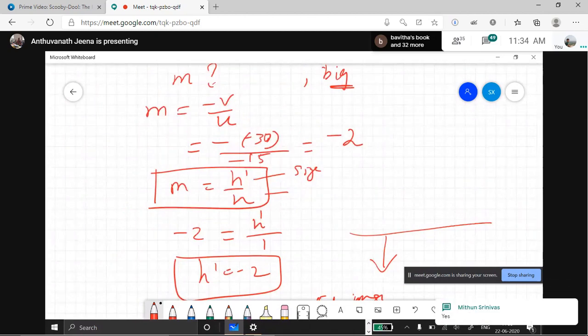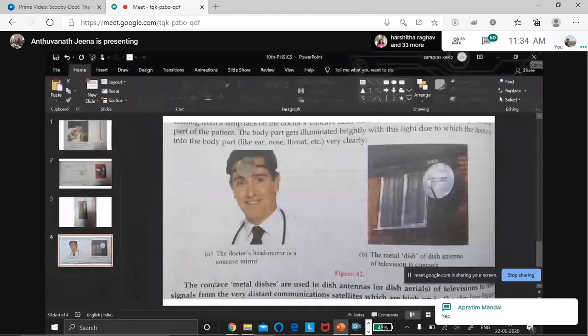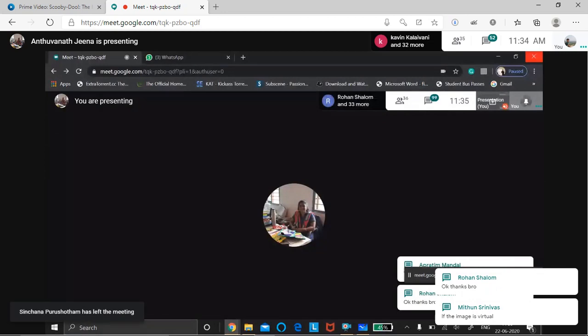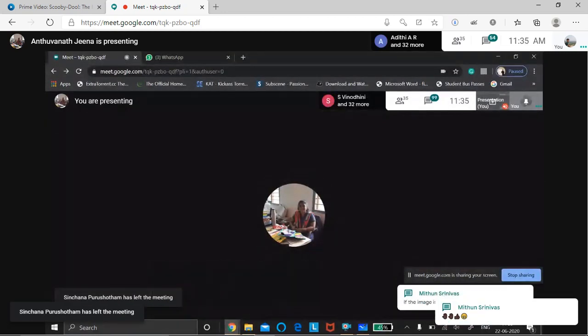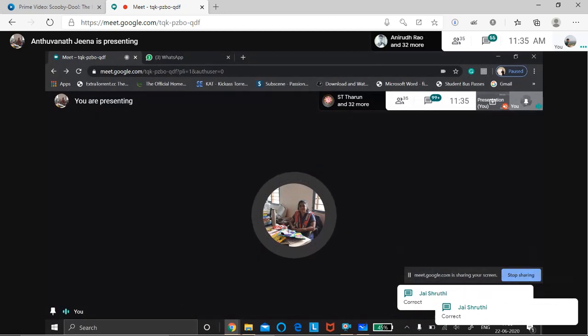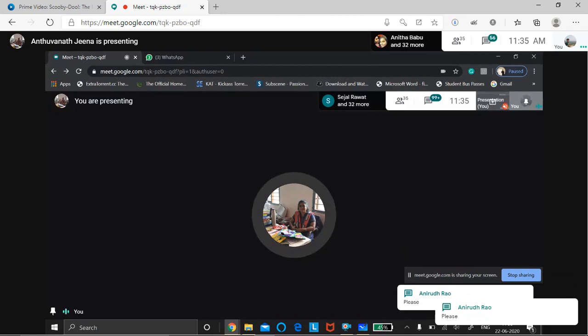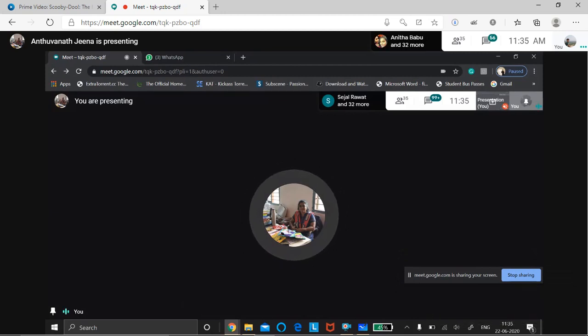Okay, children. What are the standard units for magnification? Magnification is twice. It has no unit because the units get cancelled. M is equal to h dash by h, so both units get cancelled. Magnification is only a number.